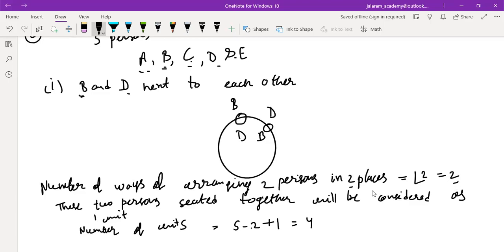Now these two are first arranged and then they are arranged in circular manner, meaning this and this are done simultaneously. So we have to use the principle of multiplication there. Understood?